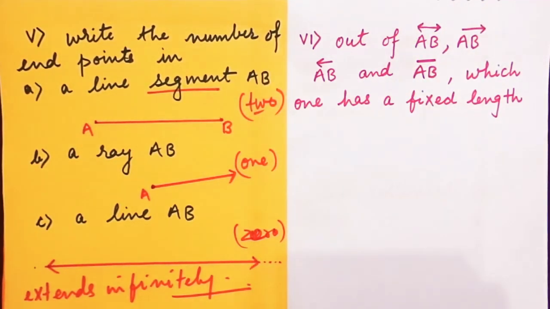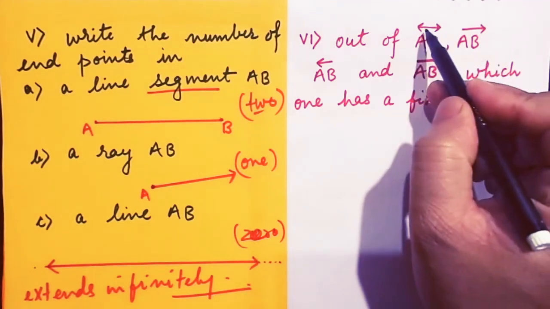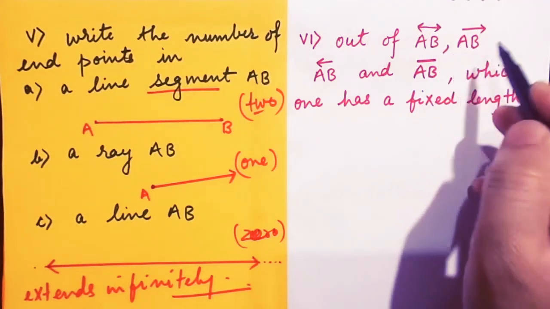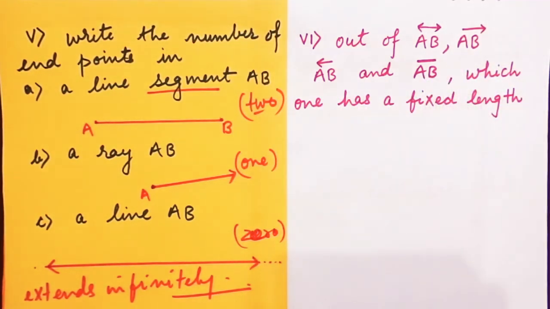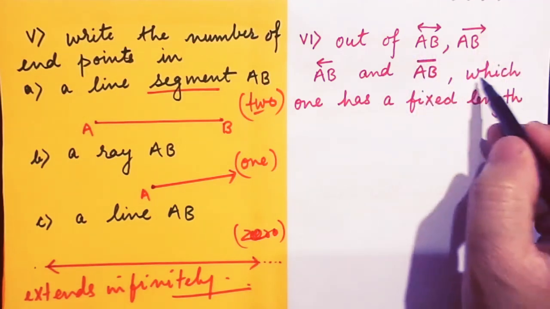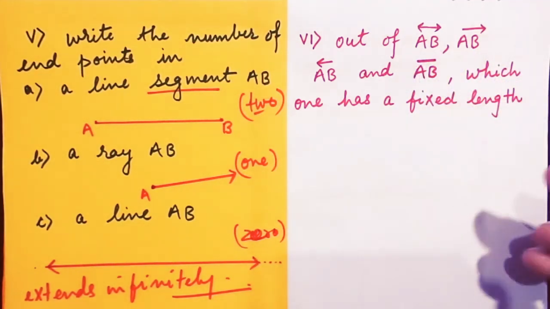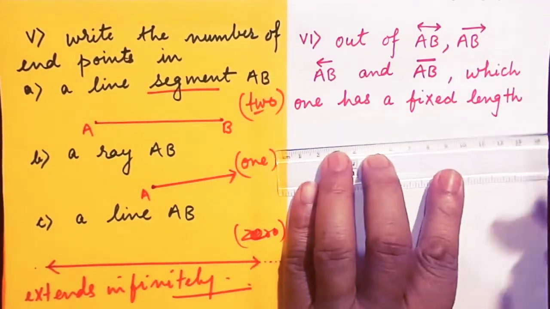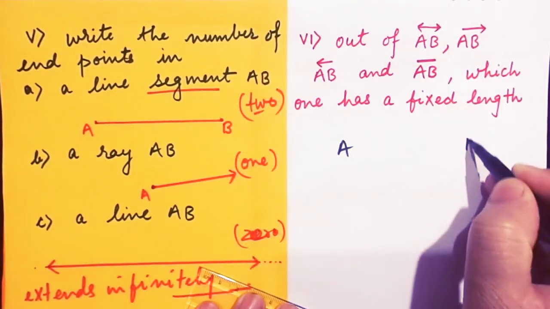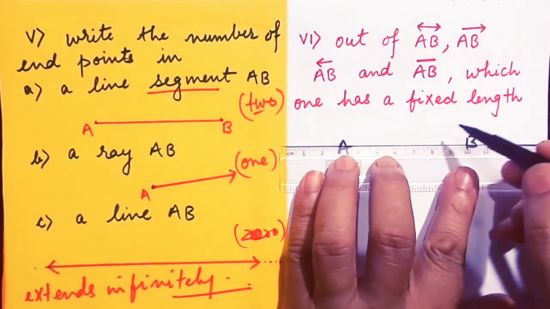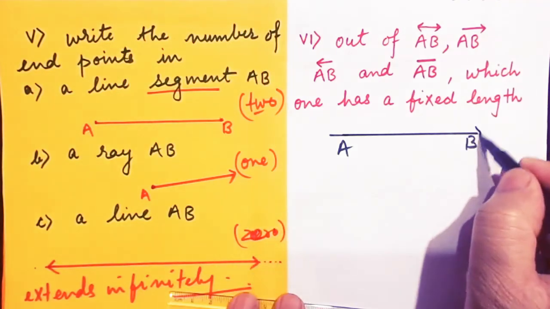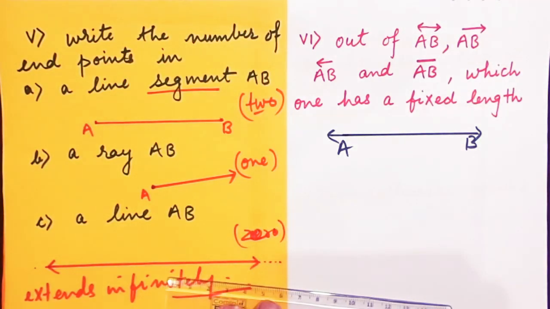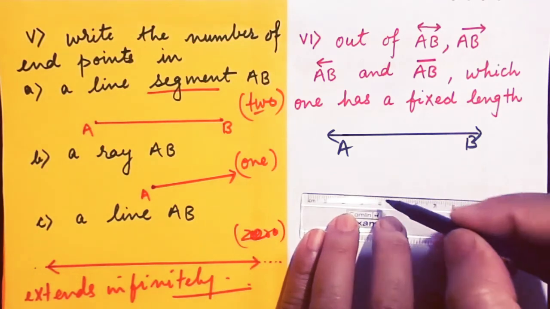Have a look over here. When you look at these symbols over AB, you can clearly define which of them is what, which one has fixed length. So when we talk about AB over here, it is a line which extends infinitely in both the directions.